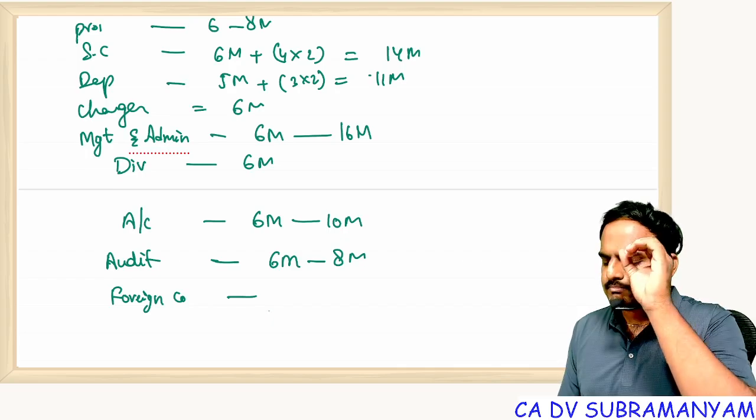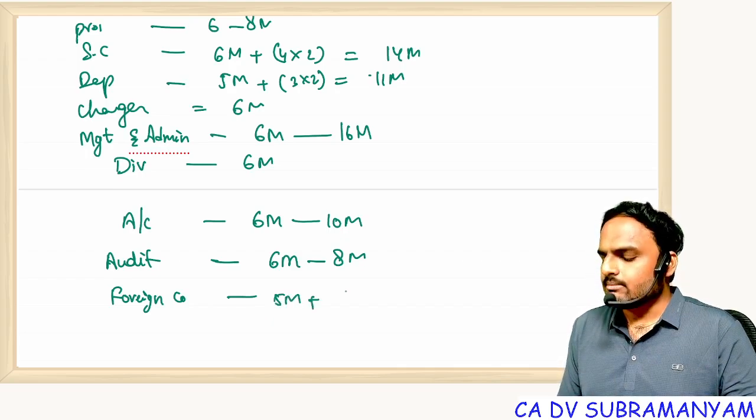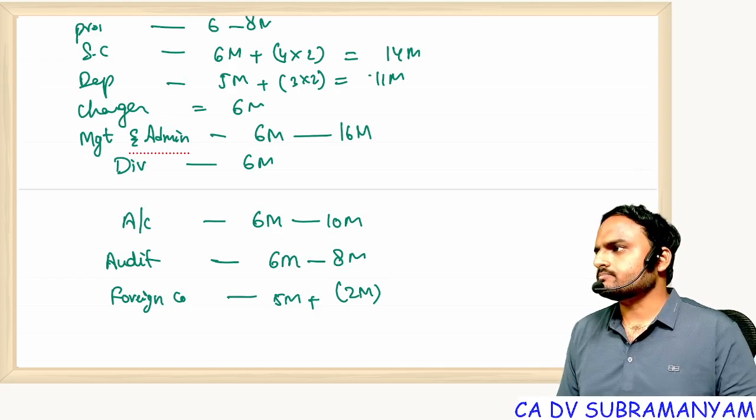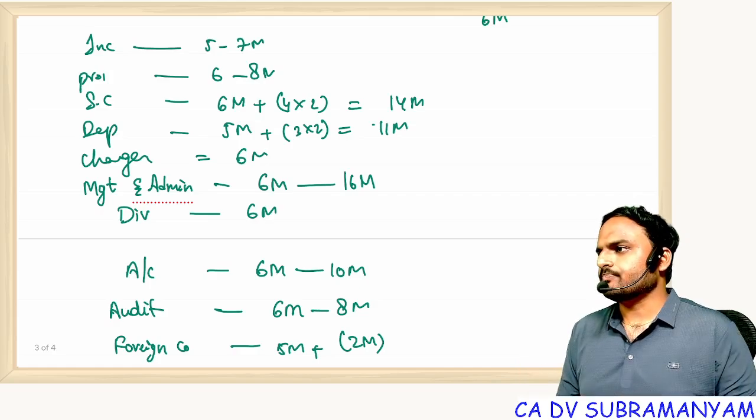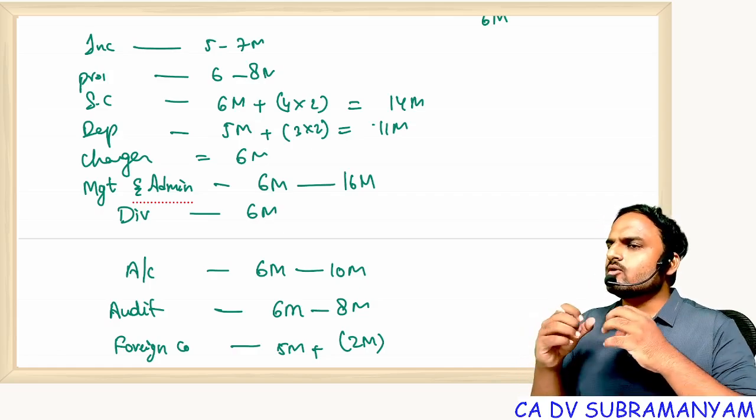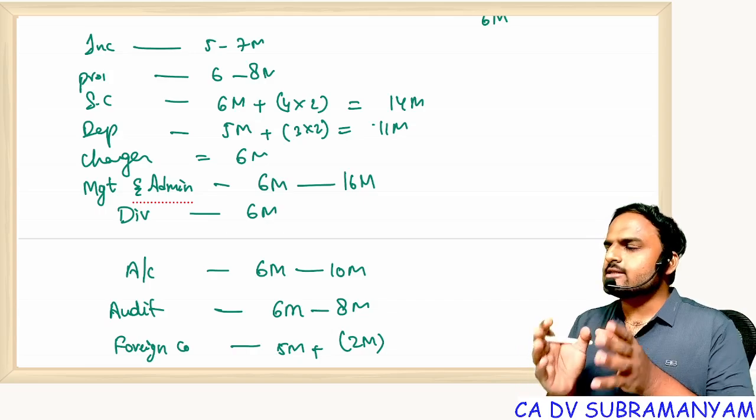One question compulsory, 5 marks. Sometimes 2 marks MCQ will also come. Understood? So this is the weightage of these chapters. And there is no compulsion that this will be followed.